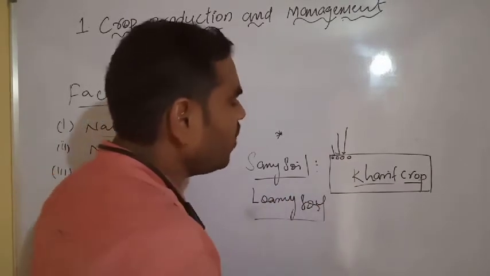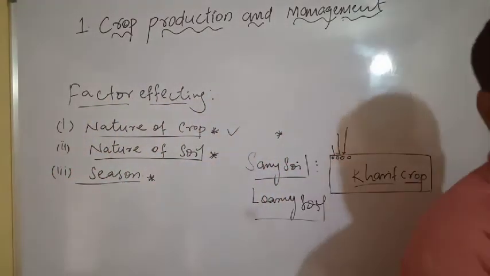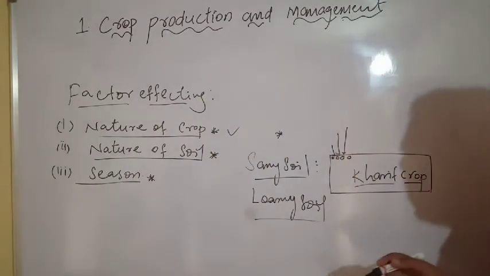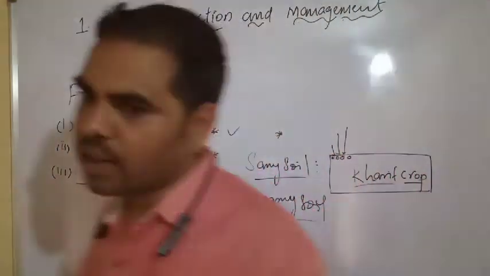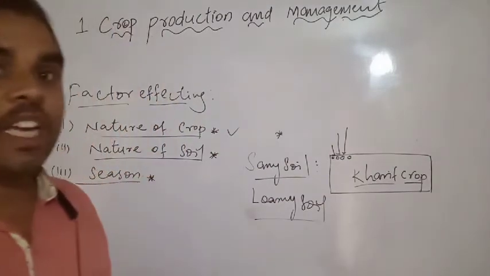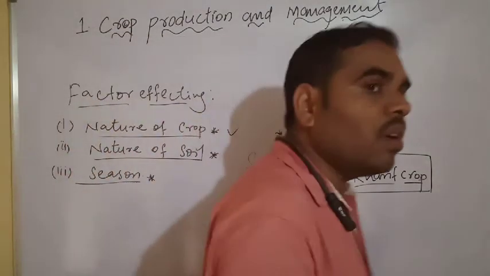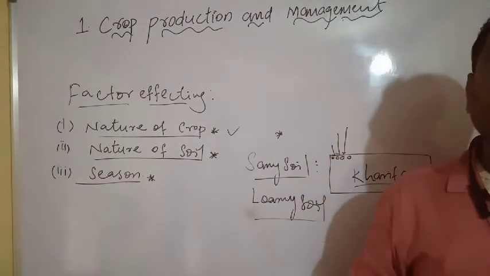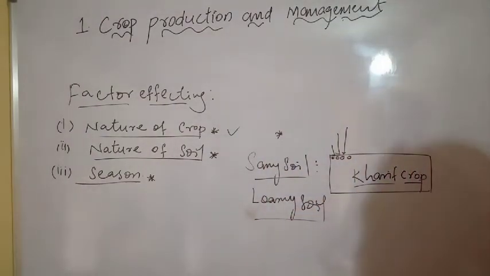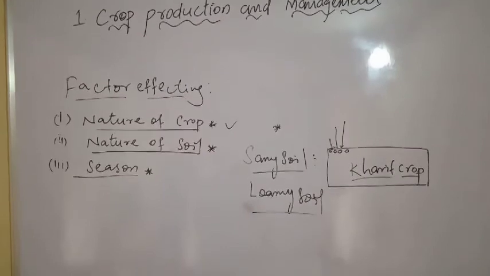Compared to sandy soil, loamy soil has more water holding capacity. Next, we have to see the black soils in our area. So many areas have black soils. Black soil has more water holding capacity compared to loamy soil and sandy soil.